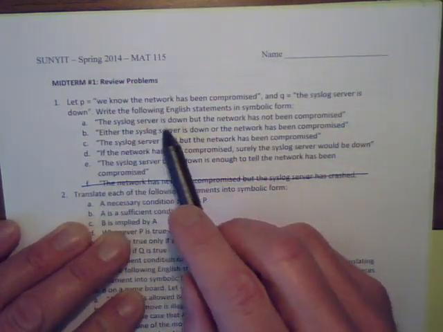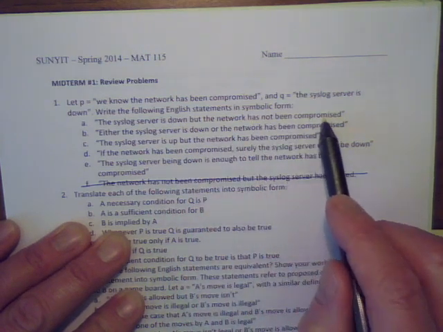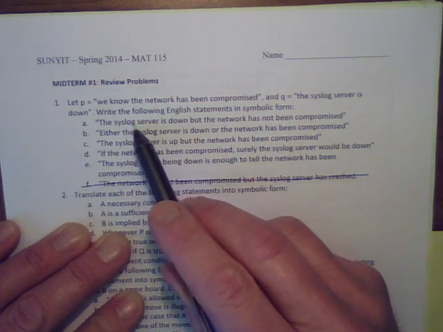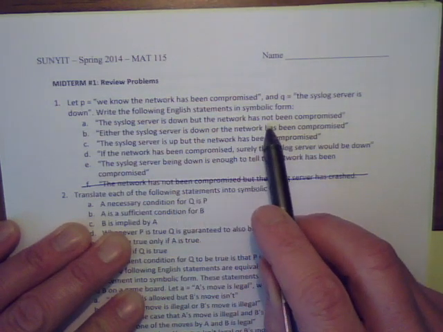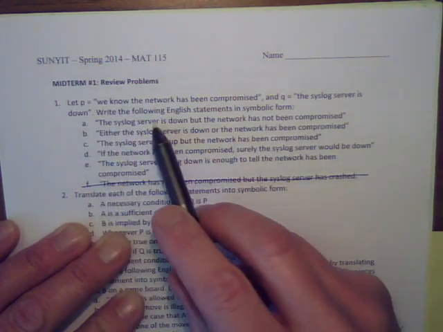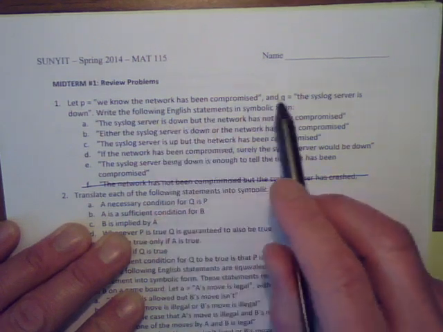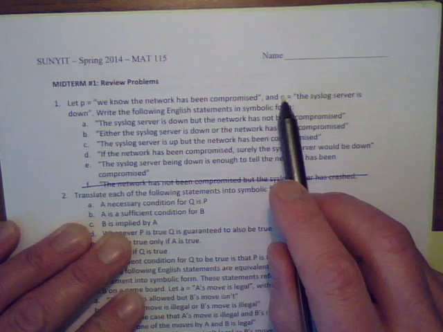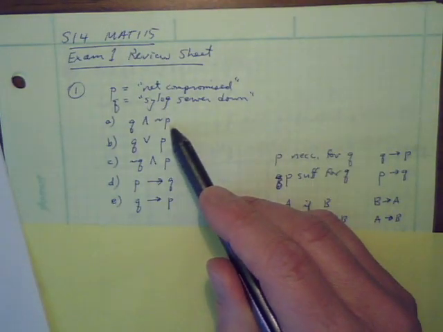Part A, the syslog server is down, but the network has not been compromised. So I see it's the bad situation for the server and the good situation for the network. The good situation for the network is a not P, and it's saying that both are true. The but sort of means an and here, and the syslog server is down is Q. So it's Q and not P. I wrote Q and not P for the answer on this one.